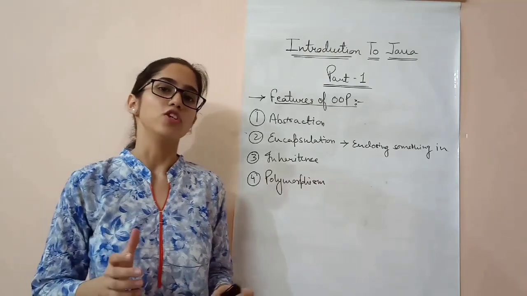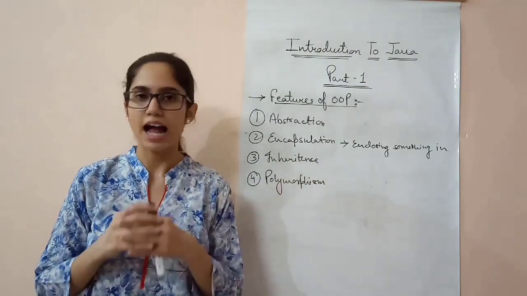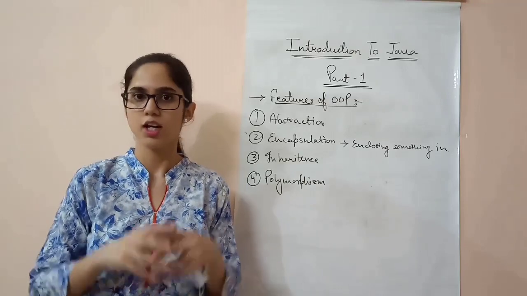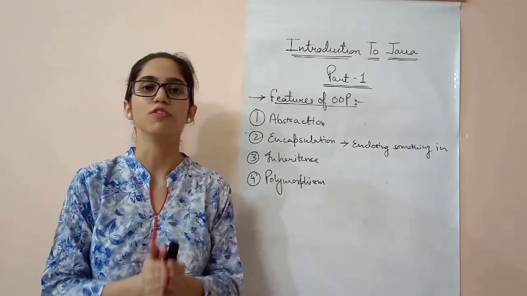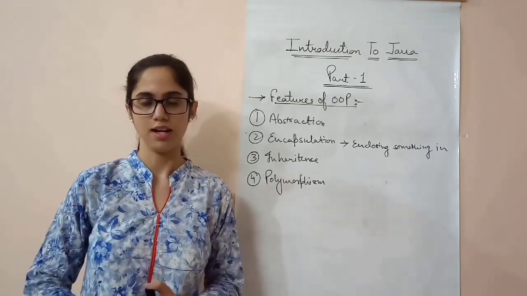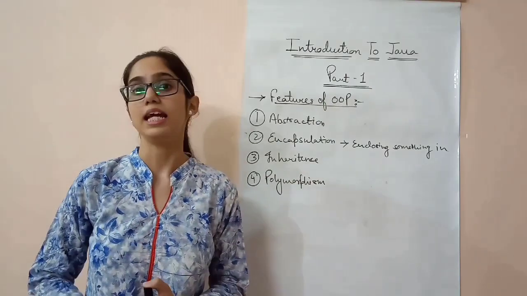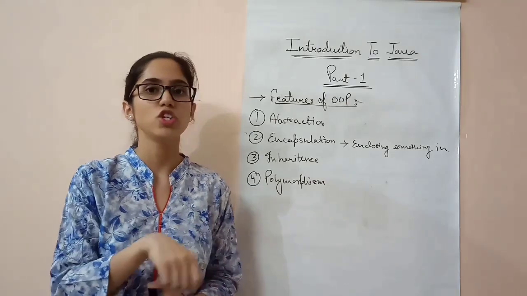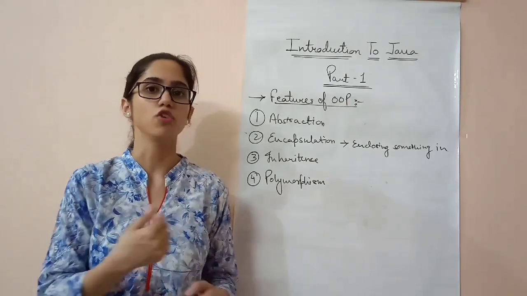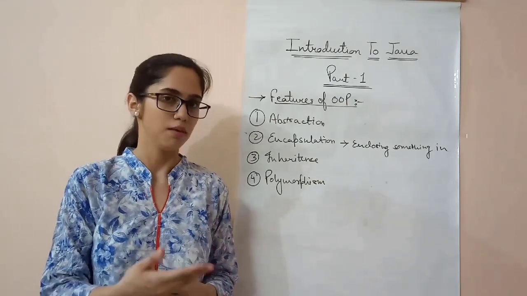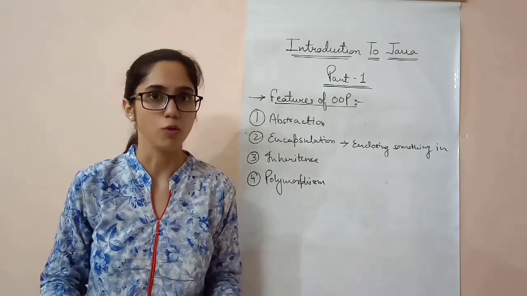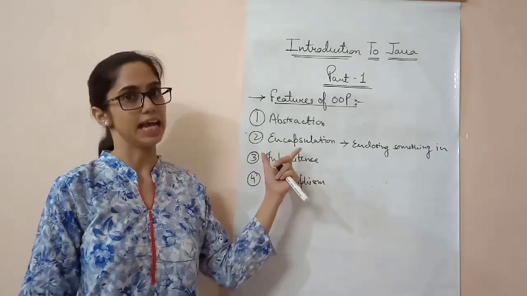So, encapsulation means binding data and functions of the objects together inside the class to prevent any unauthorized access. Again, it is used for data protection. For example, ATM machines. We can only change the password or we can only withdraw or deposit the money, but we can't open or close the account. This is what encapsulation is.